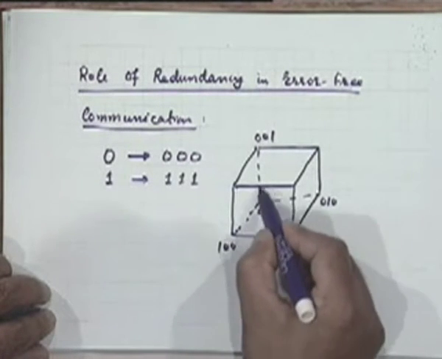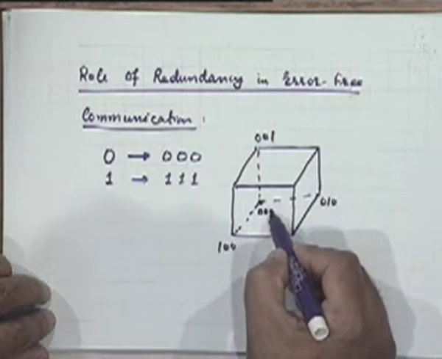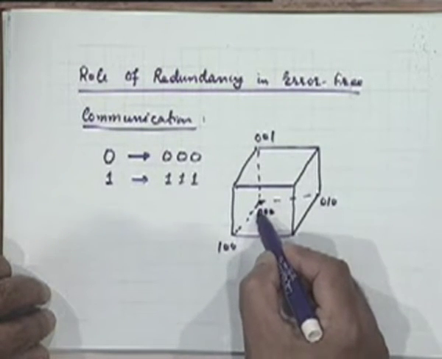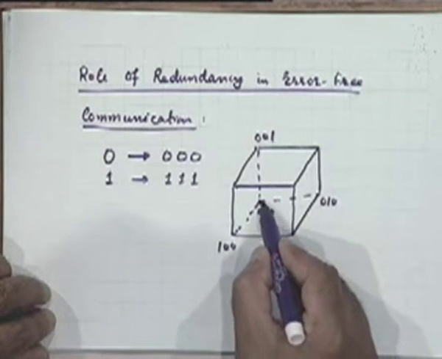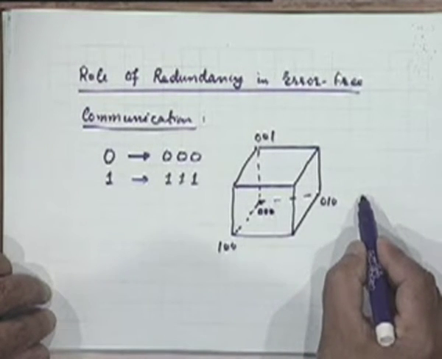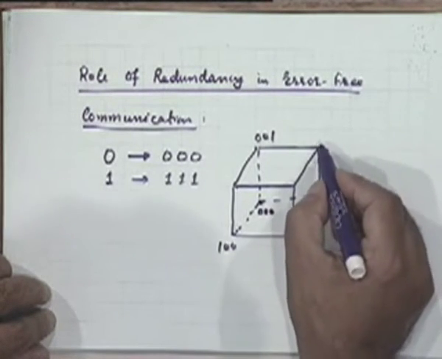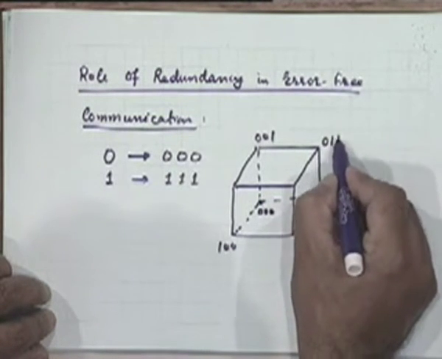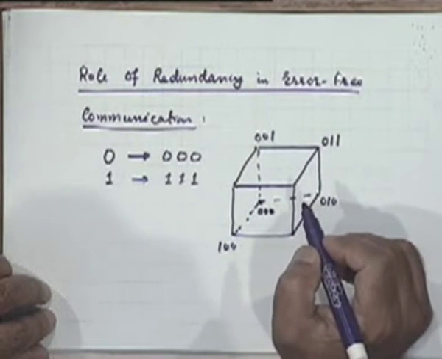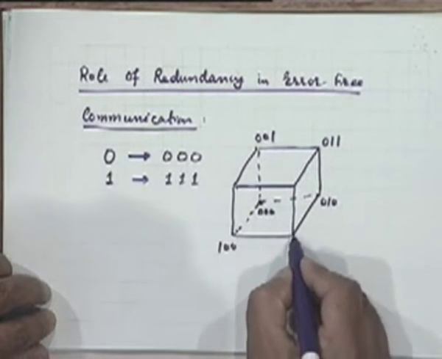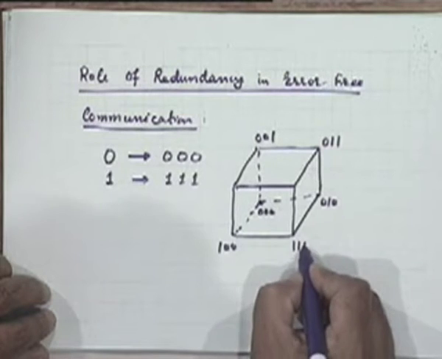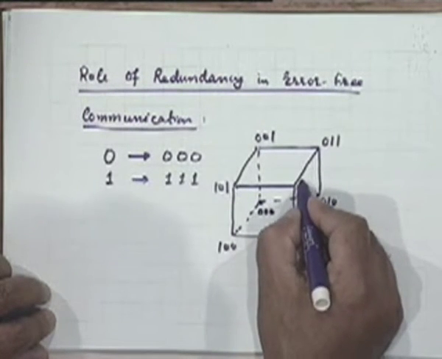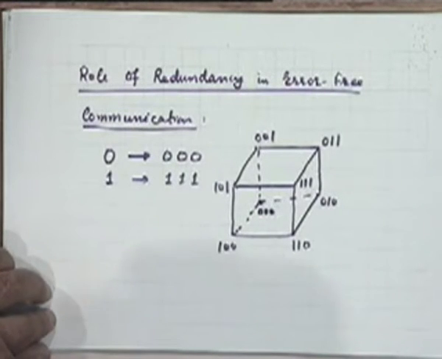So this bit is affected along this axis, this bit is affected along this axis, and the middle bit is affected along this axis. So by using this logic, what will be the representation here? Is it obvious? This will be 1 1 0, this will be 1 0 1, and this will be 1 1 1.